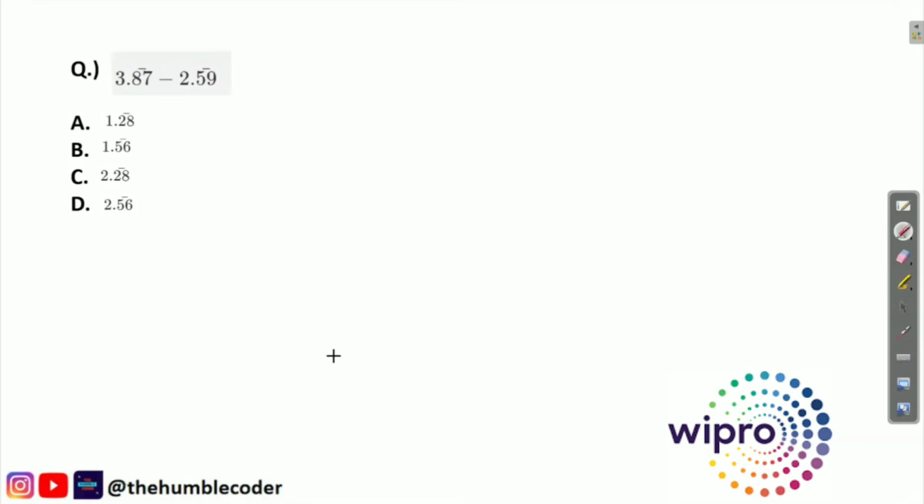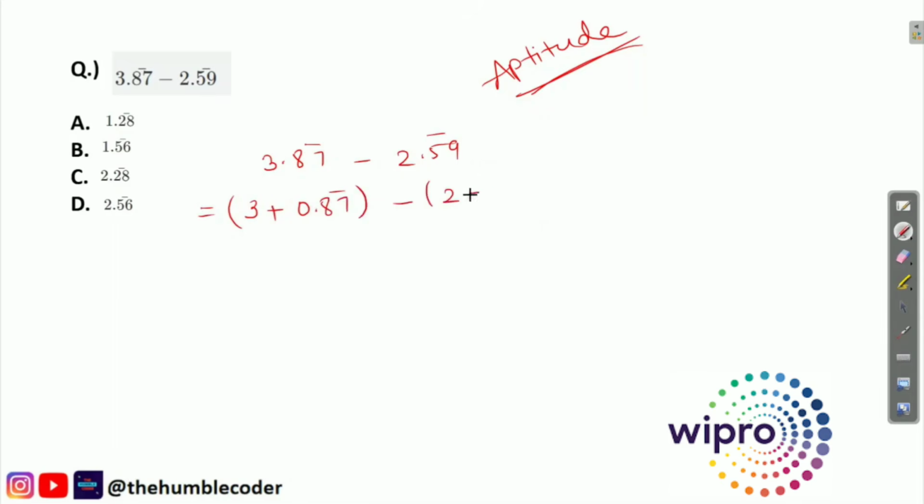So this is the question now. Let's try to solve this. This is again from the aptitude section. So we have this equation, let me write down the equation first: 3.87 bar minus 2.59 bar. So this is the equation that we have. Now how can we write this equation? Basically we have to simplify this equation and find the answer. So we can write this equation as 3 plus 0.87 bar minus 2 plus 0.59 bar, right? We can write this equation like this. Now once we have written it like this, we have to further simplify this bar part. So how can we write it? So 87 divided by 99.